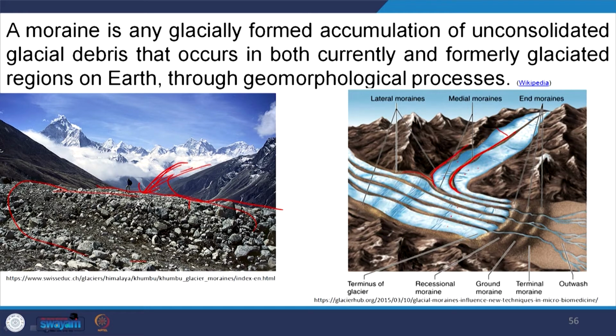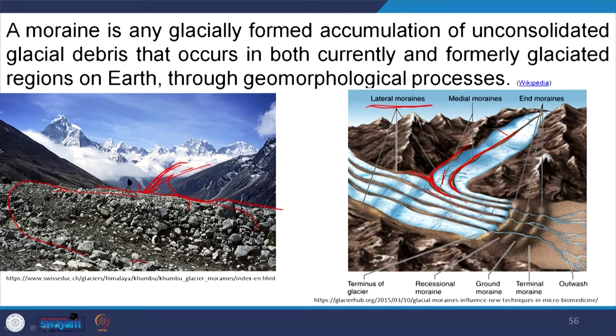Here at the side of the glacier we have deposits, and here two glaciers meet, and two different ridges are also merging. So, depending upon this type of relationship, whether they occur at the end of the glacier, at the side of the glacier, or at the junction of glaciers, the moraines are named accordingly.